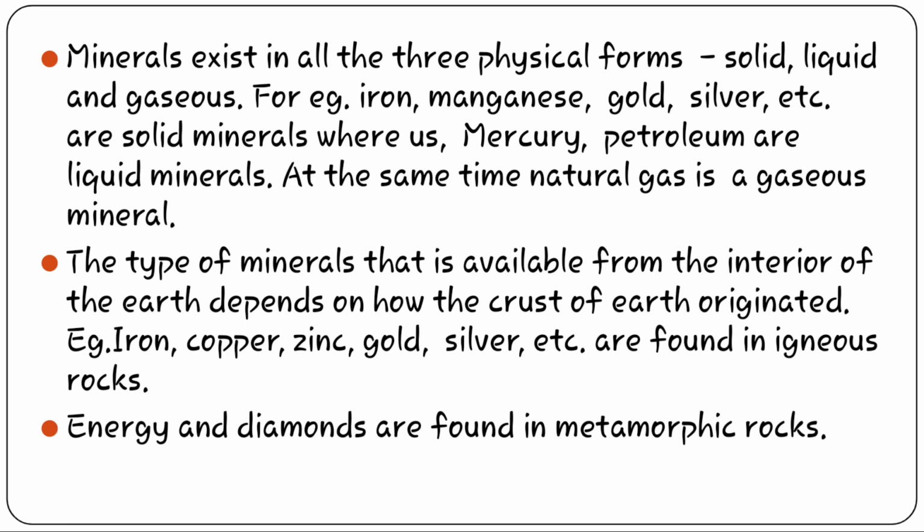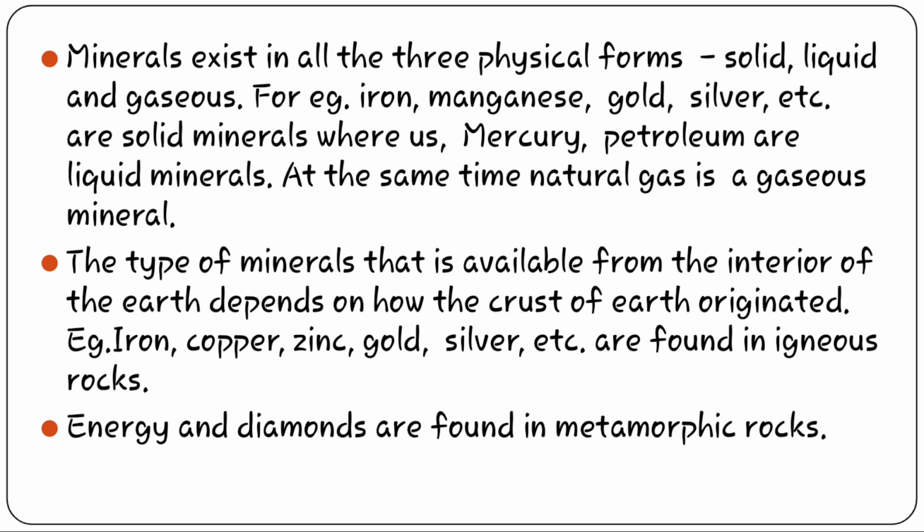Let us continue the same topic. Minerals exist in all three forms that we have already discussed: solid, liquid or gaseous. For example, iron, manganese, gold, silver, etc. are solid minerals. You will get the ores of iron, manganese, gold, silver, etc. in solid form.